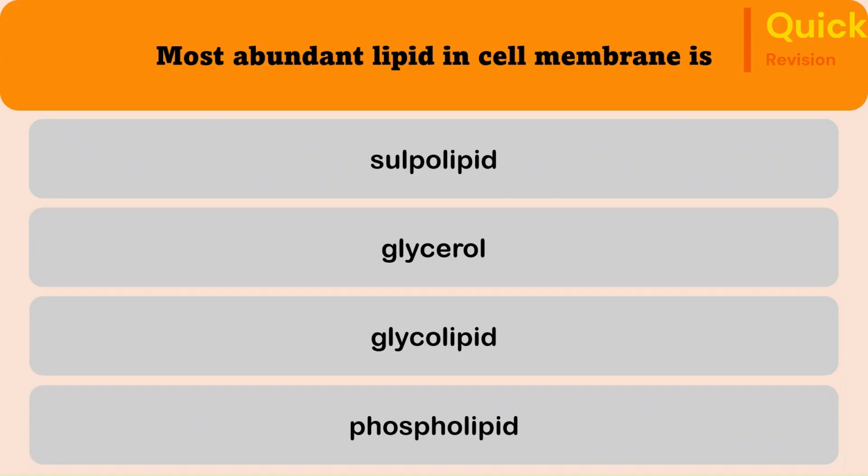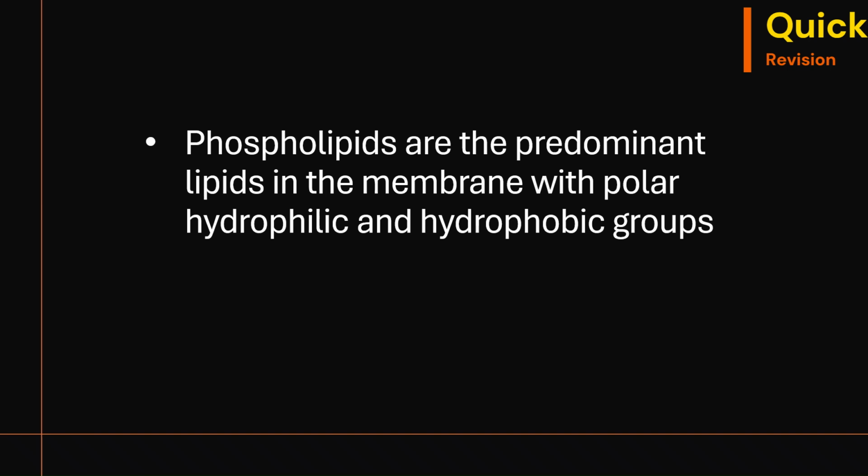Next question. Most abundant lipid in cell membrane is sulfolipid, glycerol, glycolipid, phospholipid. The correct answer is phospholipid. Phospholipids are the predominant lipids in the membrane with polar hydrophilic and hydrophobic groups.